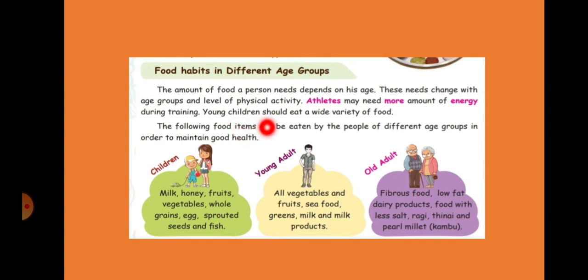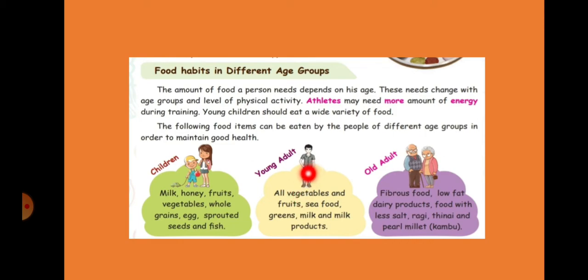So young children should eat a wide variety of food. See here, children have to drink milk, take honey, fruits, vegetables, whole grains, egg, sprouted seeds and fish. These are the main things children should eat.